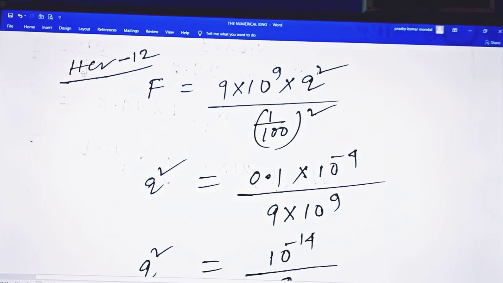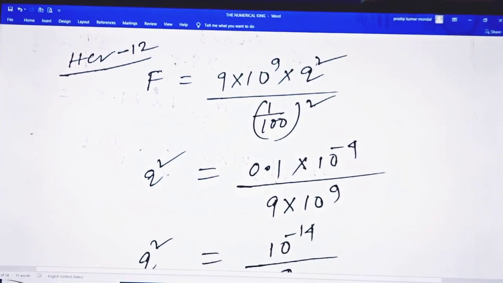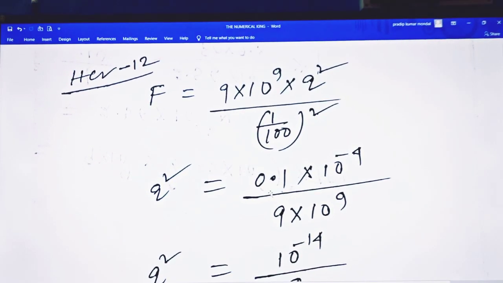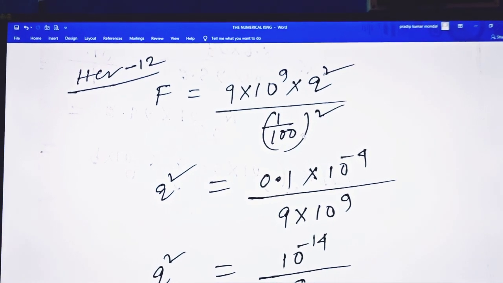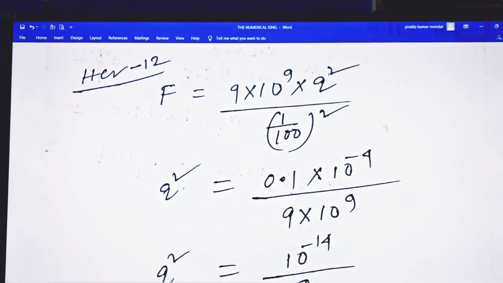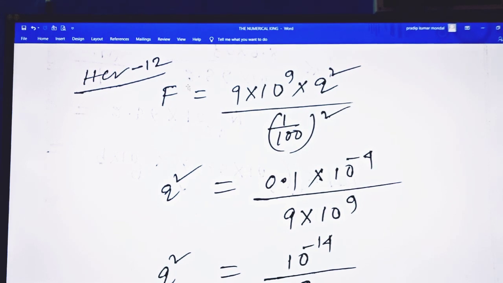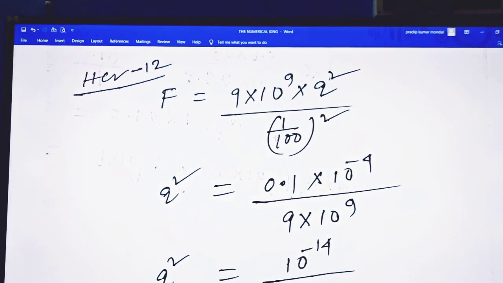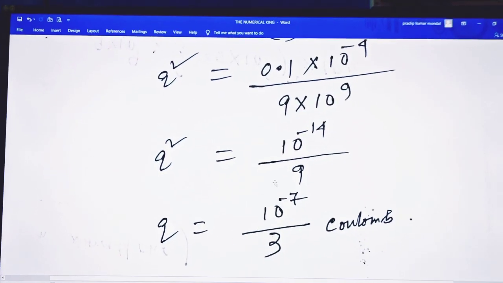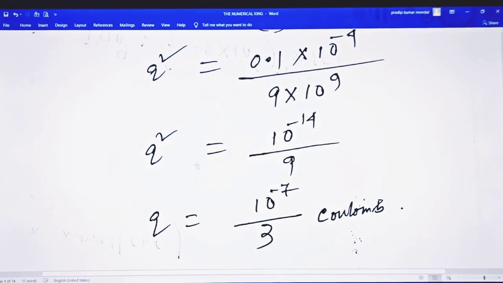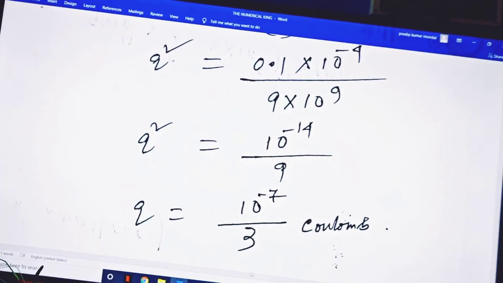Q square equal to this into this multiplied. Here force is given, and this is 10 to the power minus 2 whole square, that is 10 to the power minus 4, and the force is 0.1, so multiplied and then divided by this one gives this result. And this is the calculation process you can follow.